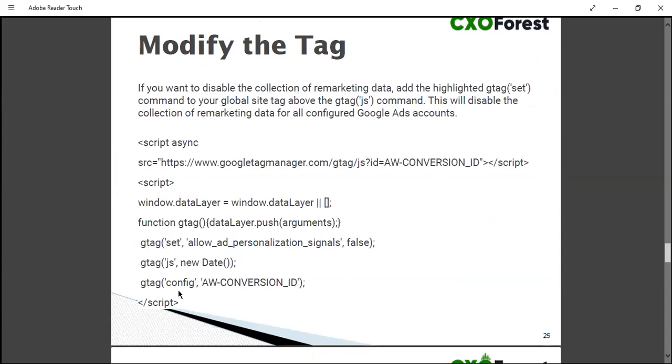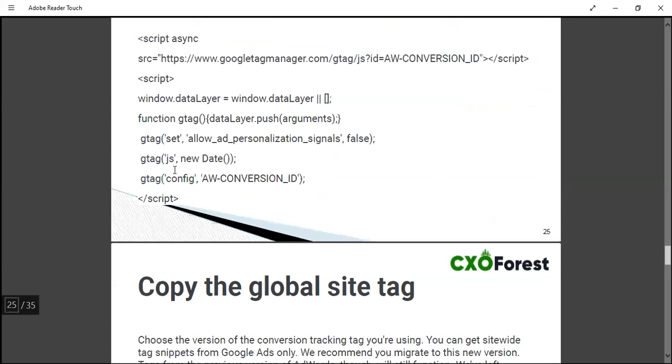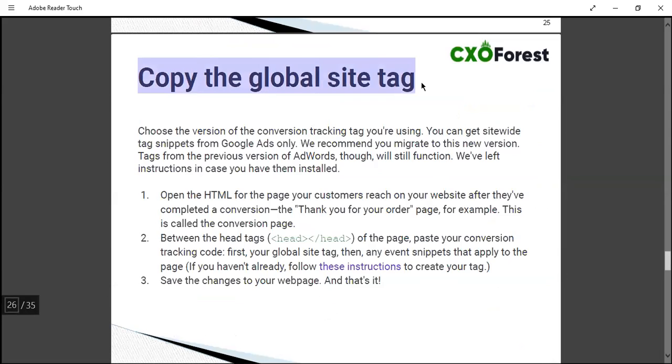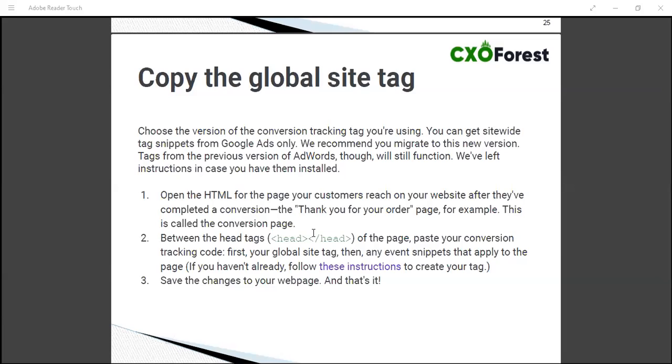You can go through the PDF like this. You need to place the global site tag in the head section of the website. We have already looked into the head section. Global site tag, not global sitemap.